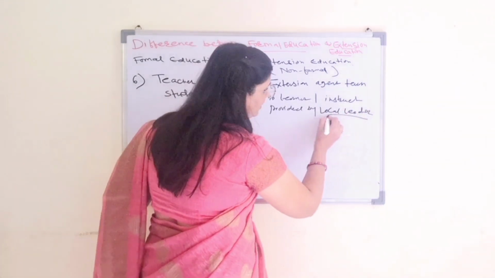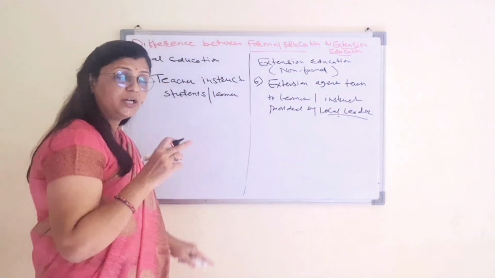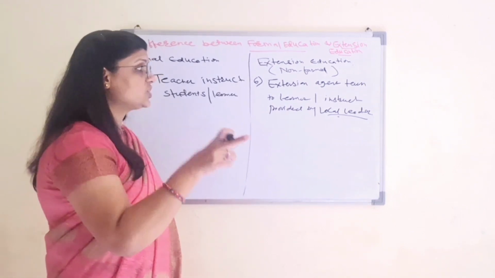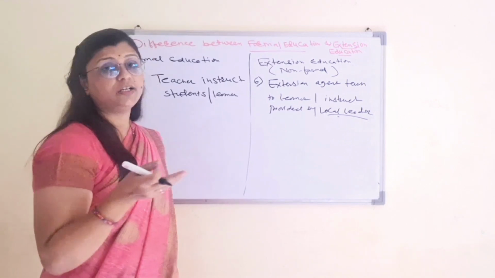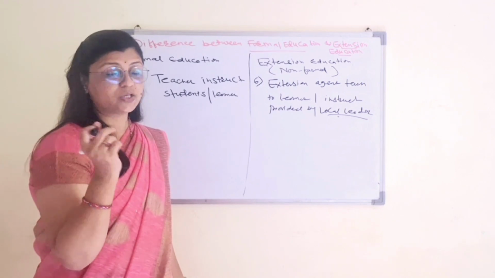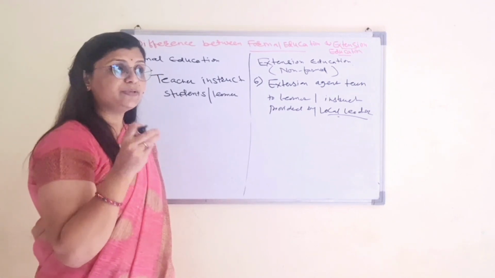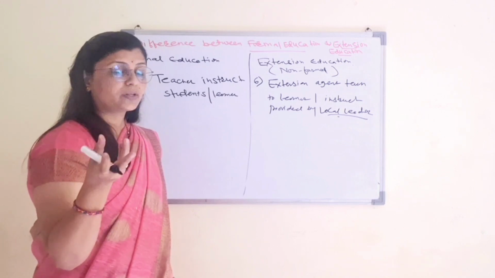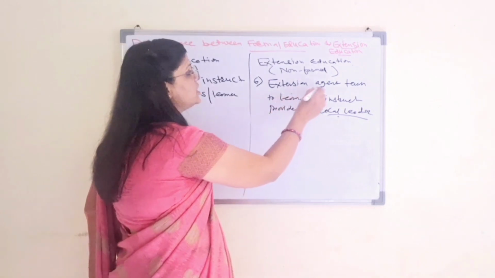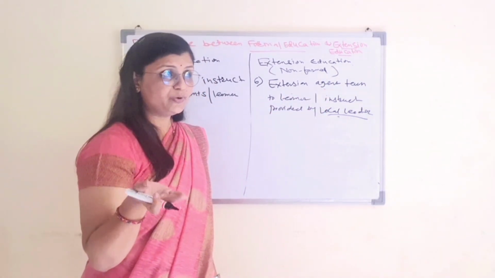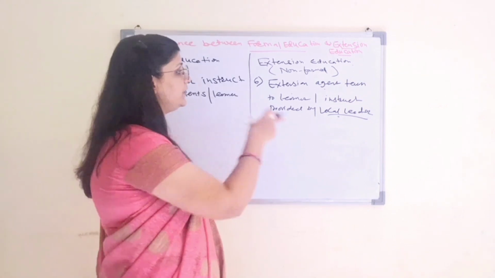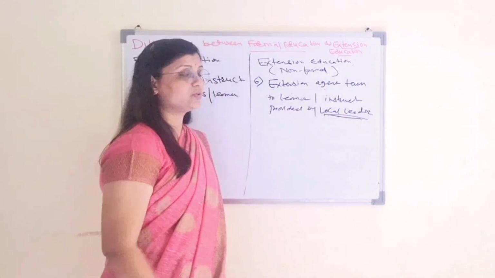Because the local leader lives in that village area, so people obey the instruction of the local leader, not the extension agent, because the extension agent is new to that area. The local leader is an experienced person who guides the people living there. So if the extension agent wants to give some instruction or information to the farmers, they deal with the local leader. Okay, so that is a difference.